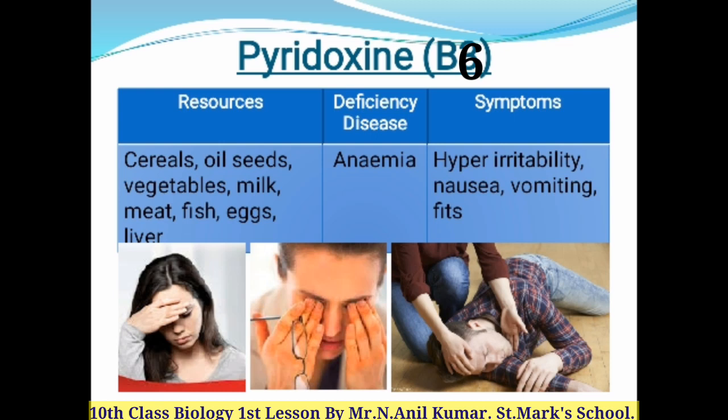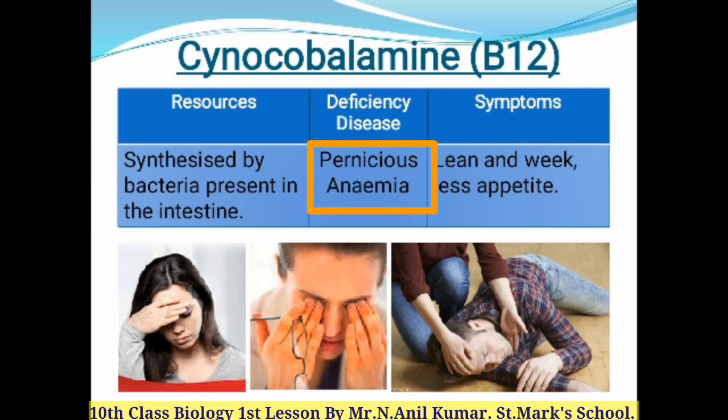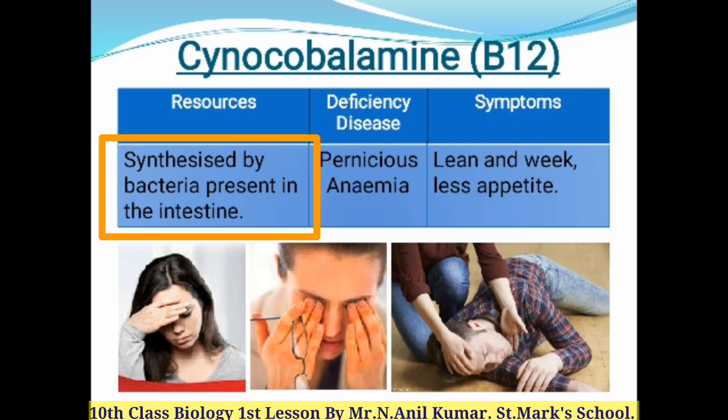Now we are going to see the fifth water soluble vitamin, that is cyanocobalamin, which is otherwise called vitamin B12. Lack of cyanocobalamin in our body leads to pernicious anemia. The symptoms of pernicious anemia are a lean and weak body, and the people will have less appetite. This B12 vitamin is produced by the bacteria present in our small intestine.